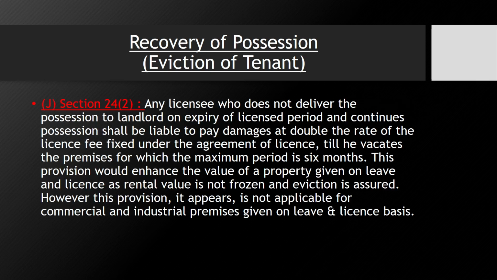Okay, another section is section 24(2). Any licensee who does not deliver the possession to the landlord on expiry of the license period and continues possession shall be liable to pay damages at double the rate of the license fee fixed under the agreement of license. So what happens when you create a license, you fix a fee, and on the basis of that license, the licensee pays you the fee.